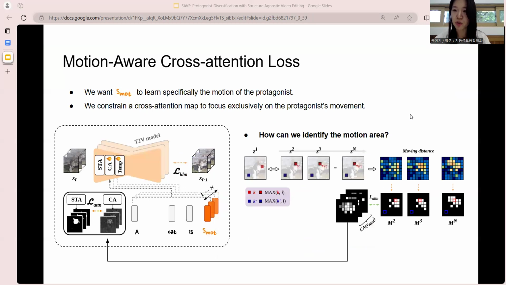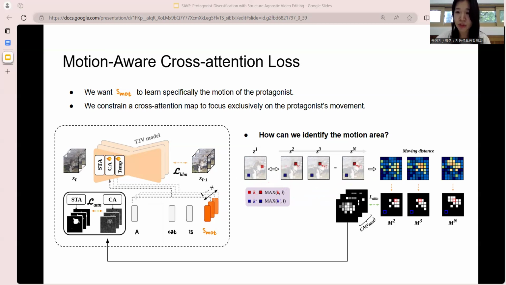We want our new motion word S-mode to learn specifically the motion of the protagonist. To identify the motion area, we first collect a pre-calculated spatial temporal attention map, which is computed by using each frame as the query and the first frame as the key. This means that the attention scores represent the similarity between each pixel in the first frame and those in the other frames.